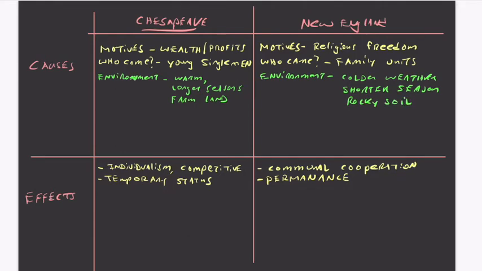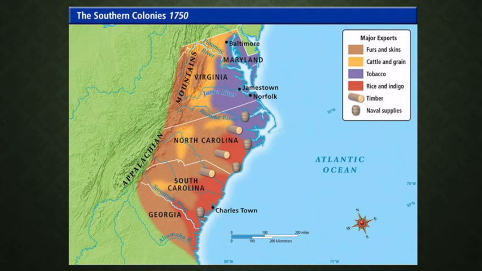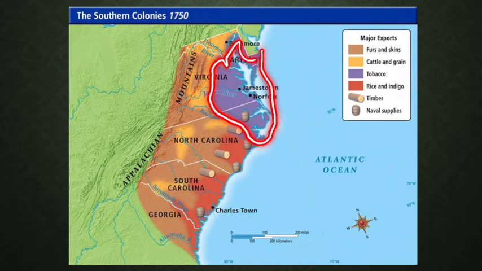So how do those things relate to geography, or I'm sorry, how do those things relate to the different developments of their societies? We could look at this map here showing the economic activities that come about, and this is a little bit later, this is in the 1750s, the southern colonies. If we look at what this map is showing us, we have a lot of area in purple dedicated to tobacco. So this is all going to be about tobacco growing.